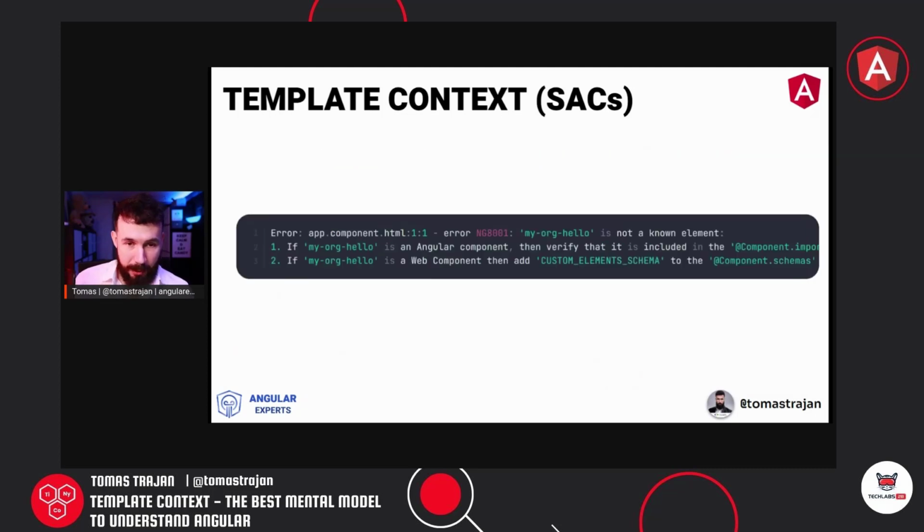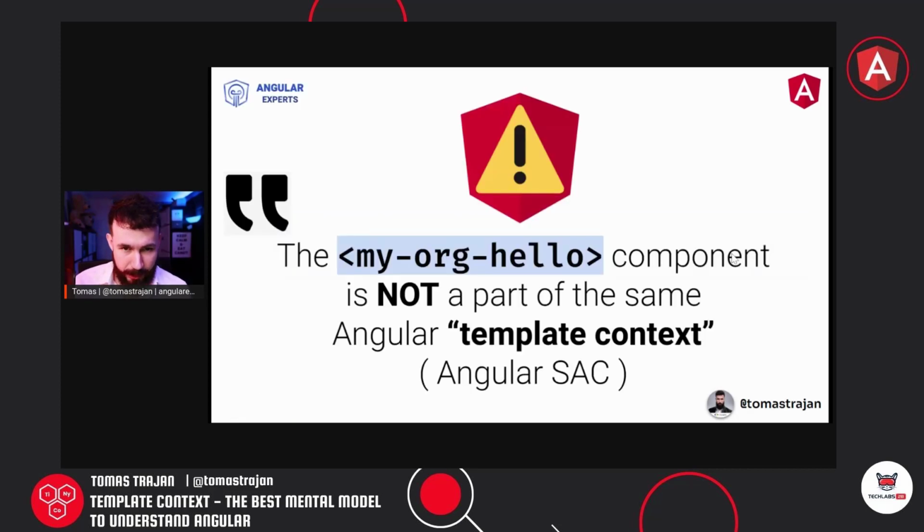Now, again, if we try to compile or build this kind of application, we would get the same or very similar error, which would say, okay, my organization hello is unknown. And if it's an Angular component, then please make sure that it's included in the component imports. So not in the same module, but in the component's imports, because this is now a standalone component. This means the my organization hello component is again not a part of the same template context of that Angular standalone component. So we cannot use it, right? And it would work exactly the same for a directive or a pipe. That's the whole point why we call them declarables.